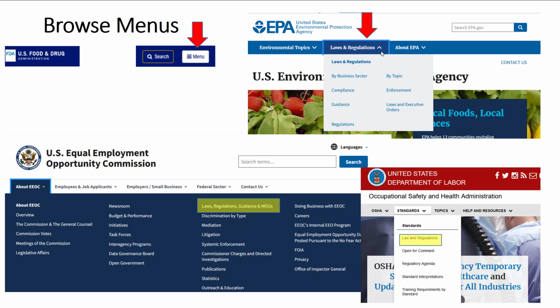However, other times there will not be a Laws and Regulations link immediately visible. Take your best guess as to which menus might be most useful. One option that is frequently helpful will be an About menu or something similar. The OSHA example has a more specific menu option of Standards, and this includes a Laws and Regulations section.